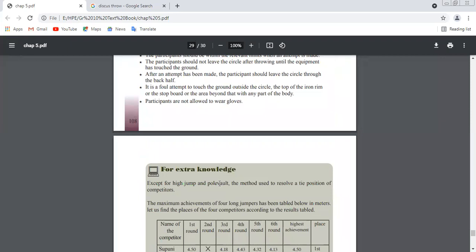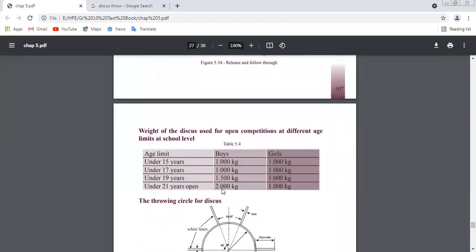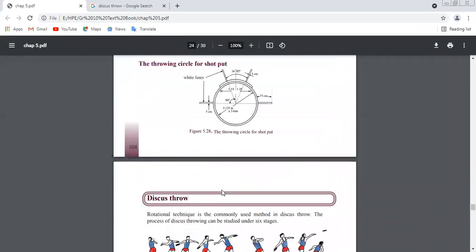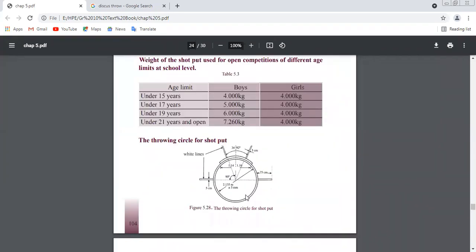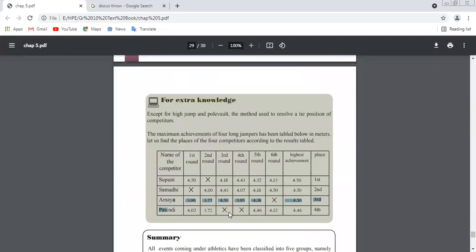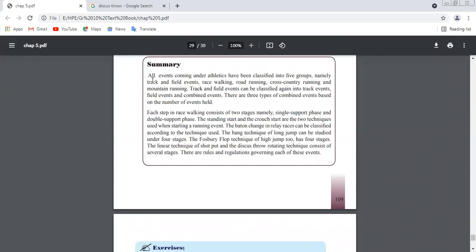Right, for 3 weeks we have been studying running events, track events, throwing events, and field events, and what the important things are and what rules we need to follow. These are all the things we studied, and see the summary of this one. Here they are giving that all events coming under athletics have been classified into 5 collections, like field and track events, race walking, road racing.